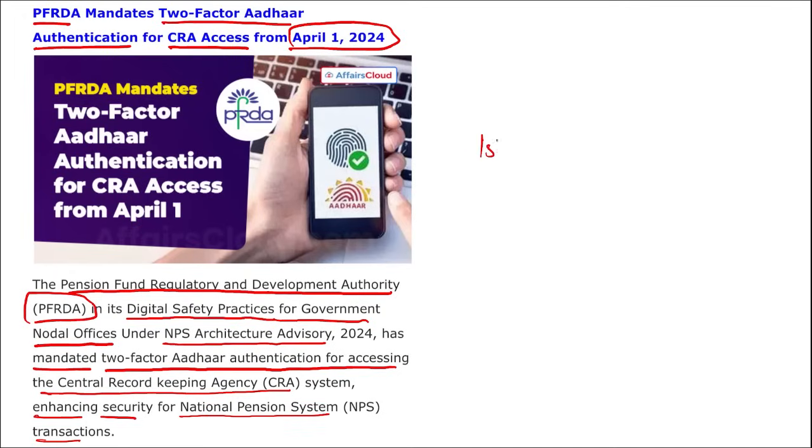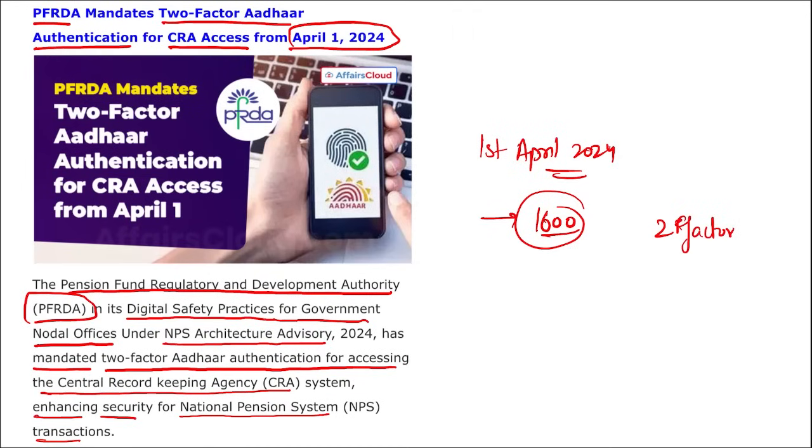This will come into effect from 1st of April 2024, and about 1600 government offices will implement this two-factor Aadhaar authentication for their CRA system. Right? What is CRA? CRA is basically your central record keeping agency system, right? And this will enhance the NPS transactions.